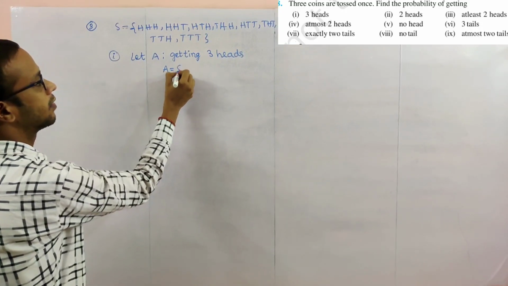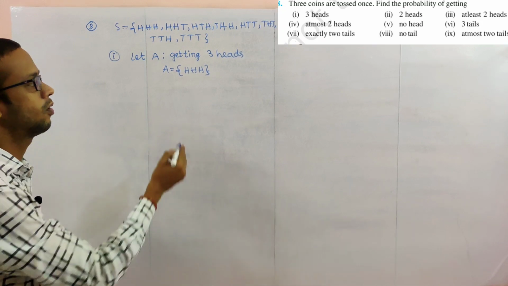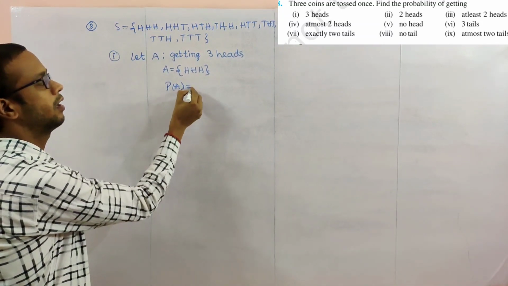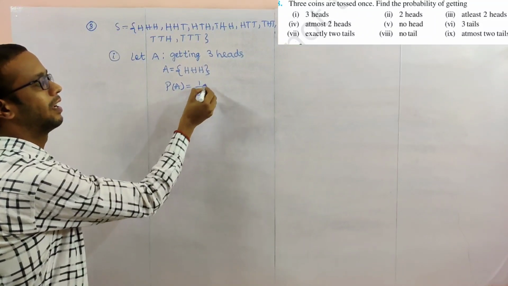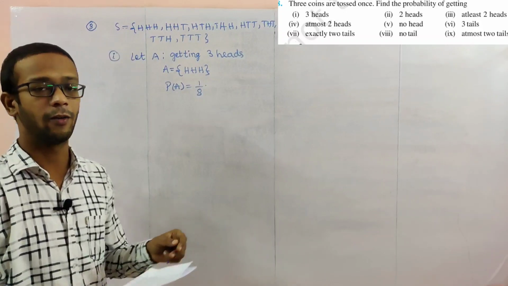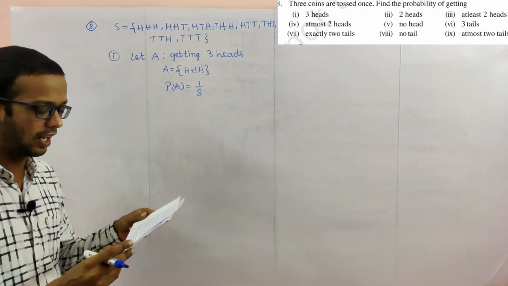So A elements, 3 heads means 3 heads. So how many outcomes are there? Only one outcome. So probability of A is 1 by 8. So 1 by 8 is the answer, probability of getting 3 heads. Next, in a similar way, some different, I'll explain here.